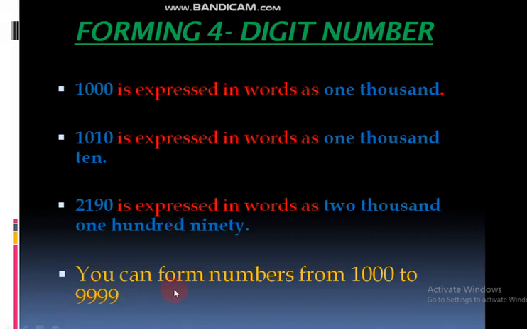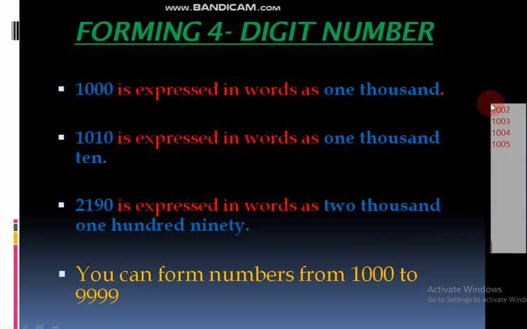Next, you can form numbers from 1000 to 9999. Already you know, you can write in a notebook. You can write from 1001 to 9999 like this: 1001, 1002, 1003, 1004, 1005, like this.